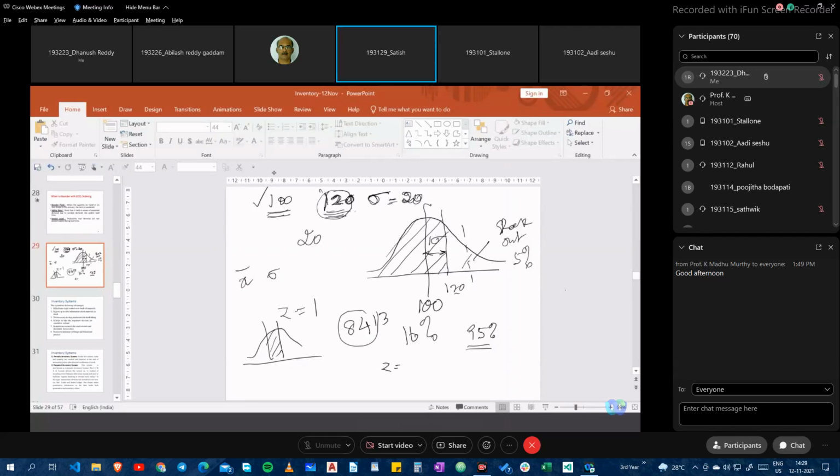So the Z value is 1.64. That means here we had drawn 1.0, which was 84%. So now this value of Z is 1.64. Is that okay?